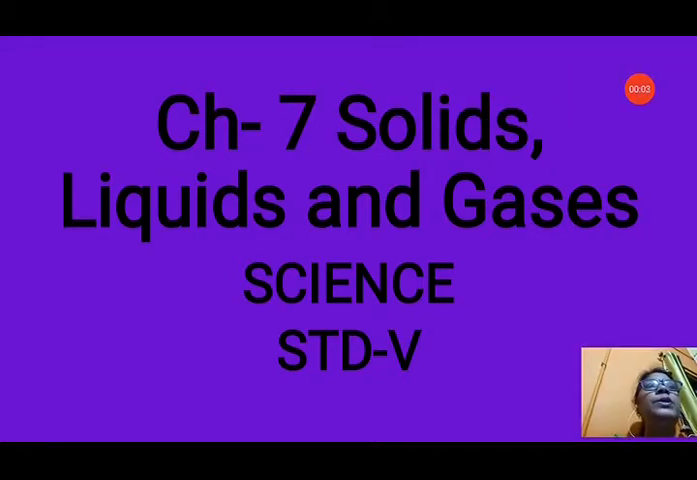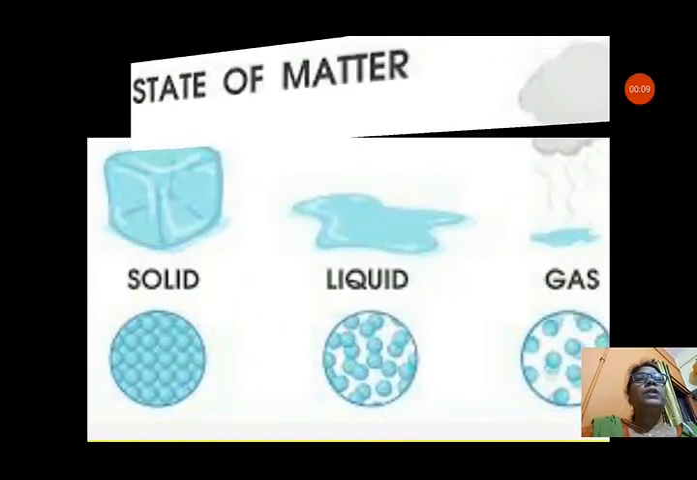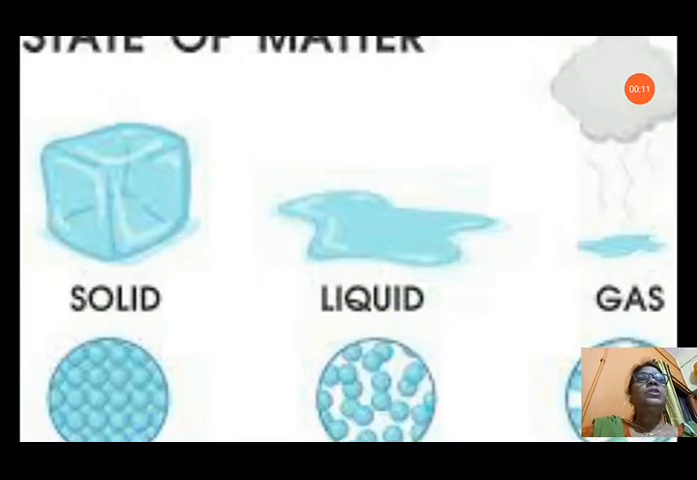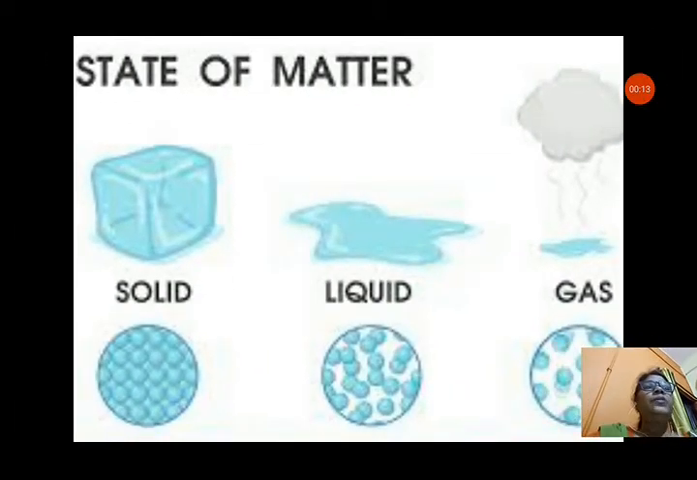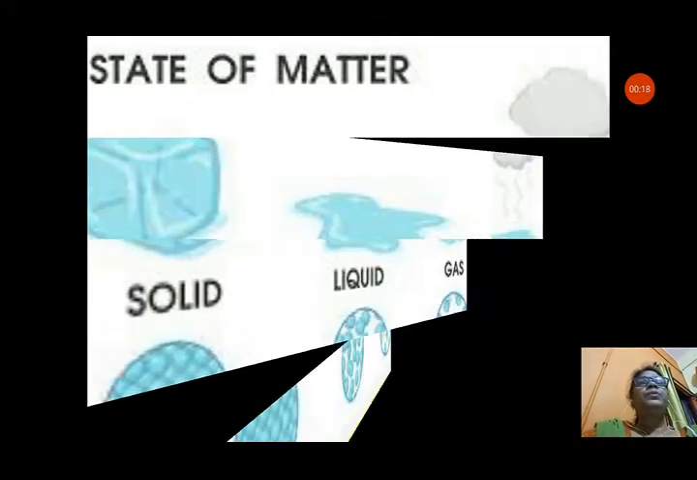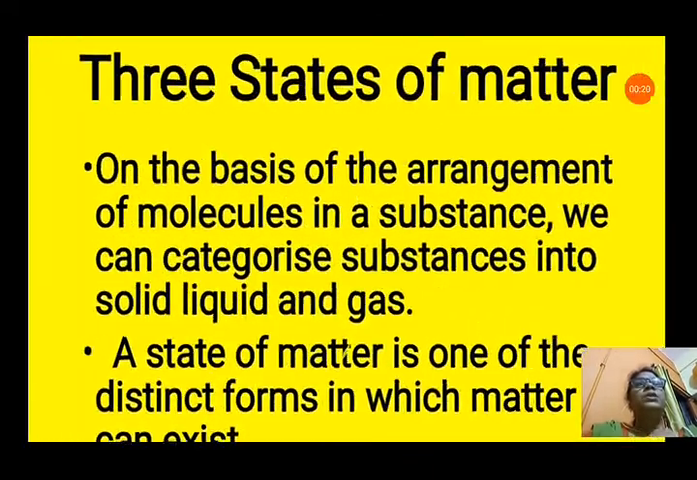Today in this class we will start about the three states of matter, that is solid, liquid and gases. You can see the matter exists in three states: solid, liquid and gases. So we will discuss all of them one by one. First we will discuss the three states of matter.